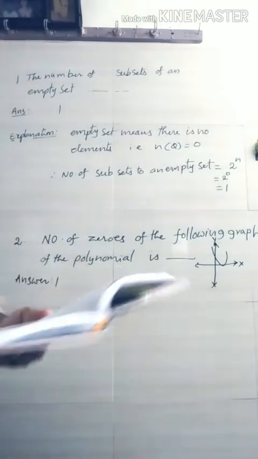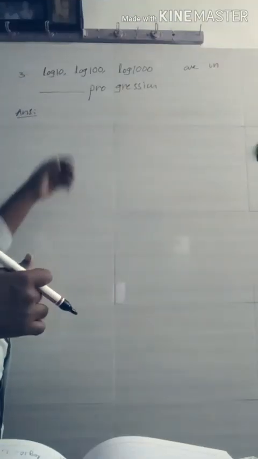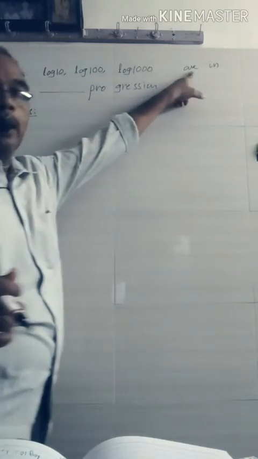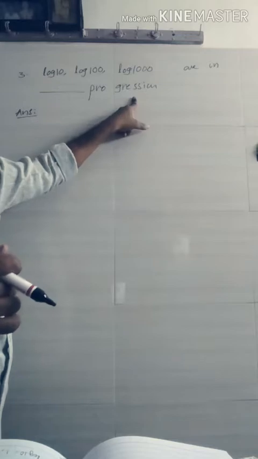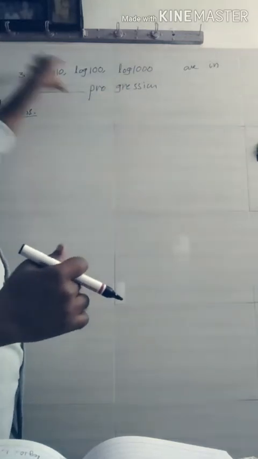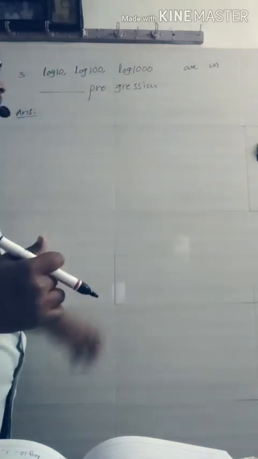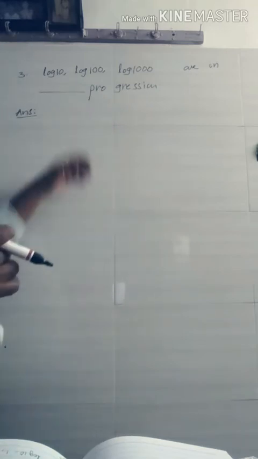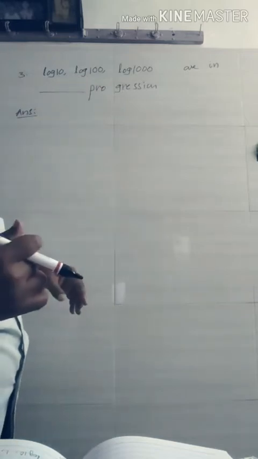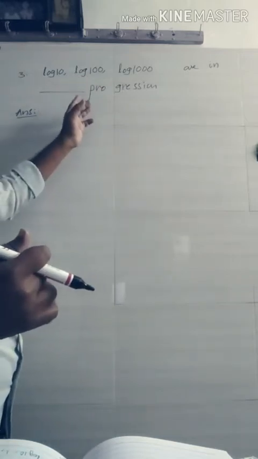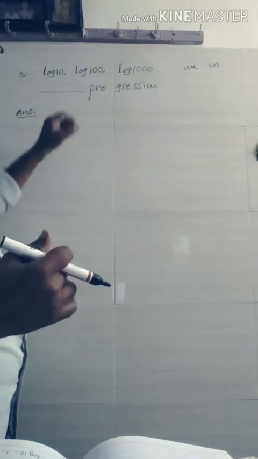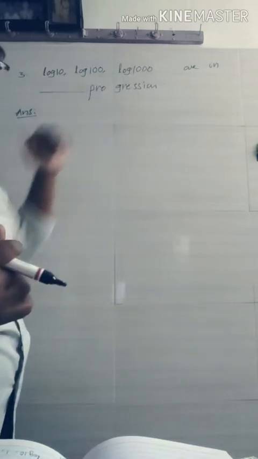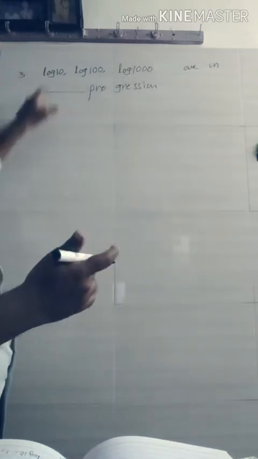The third question is log 10, log 100, log 1000, etc. are in dash progression. That means these terms are in which progression? How do we get the answer? Look here. In the progressions chapter, we know the arithmetic progression and geometric progression. Here it looks like logarithm terms.